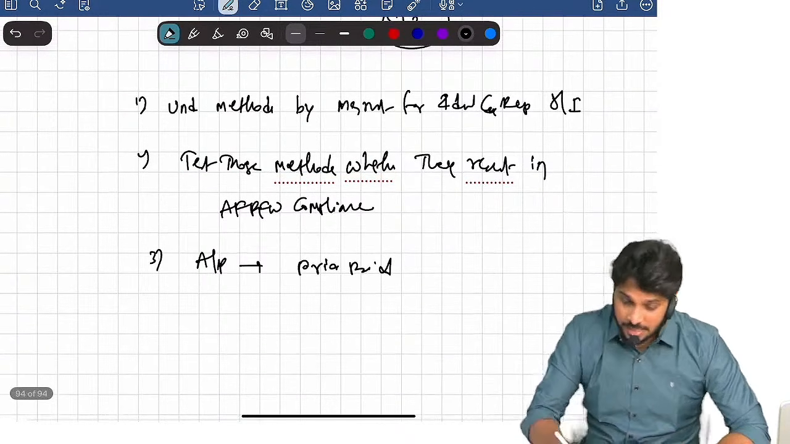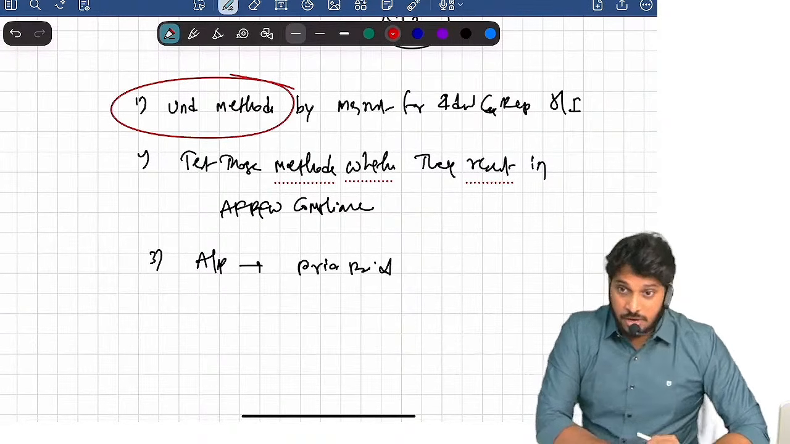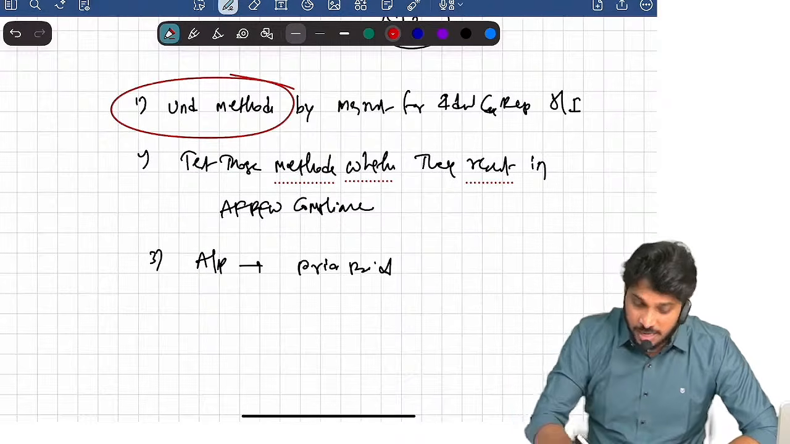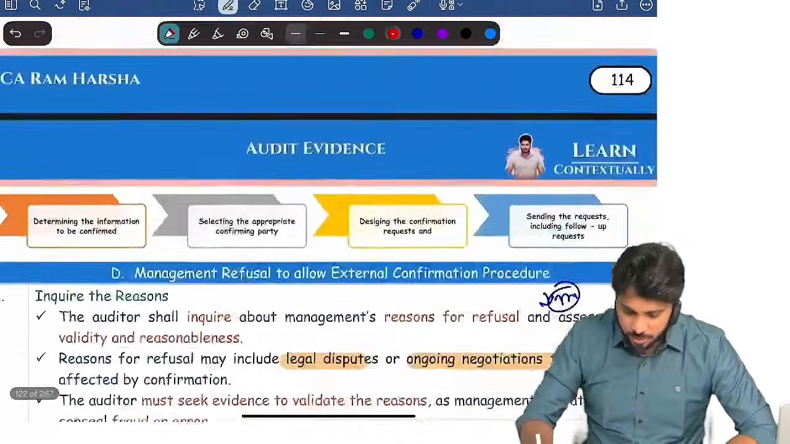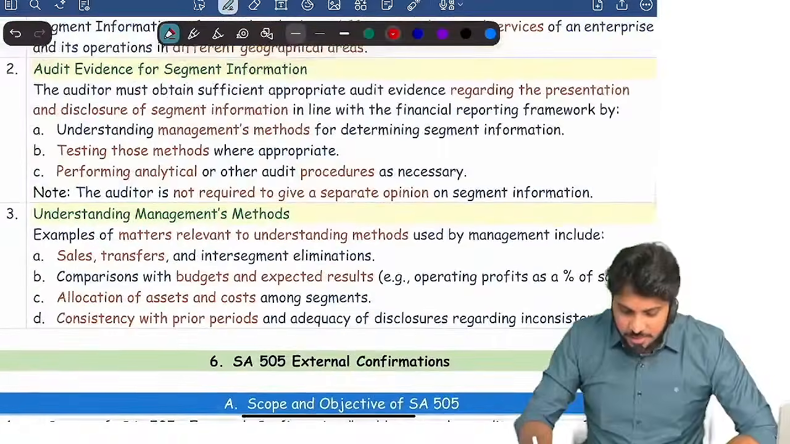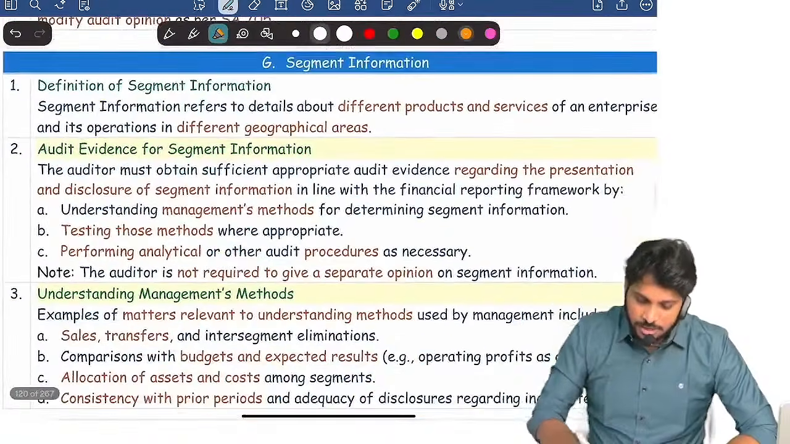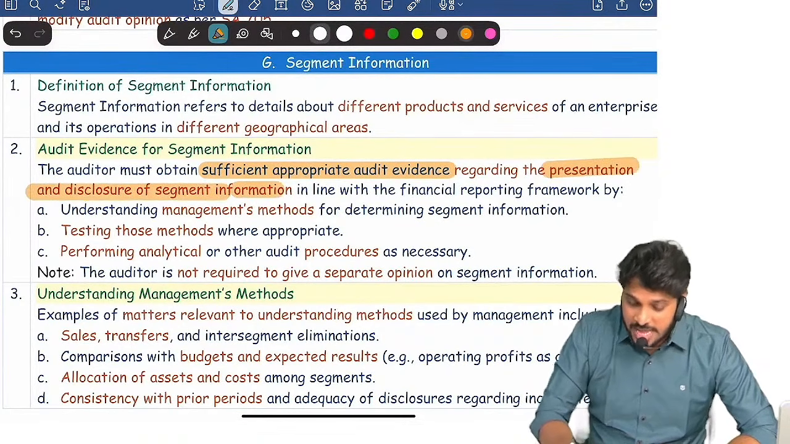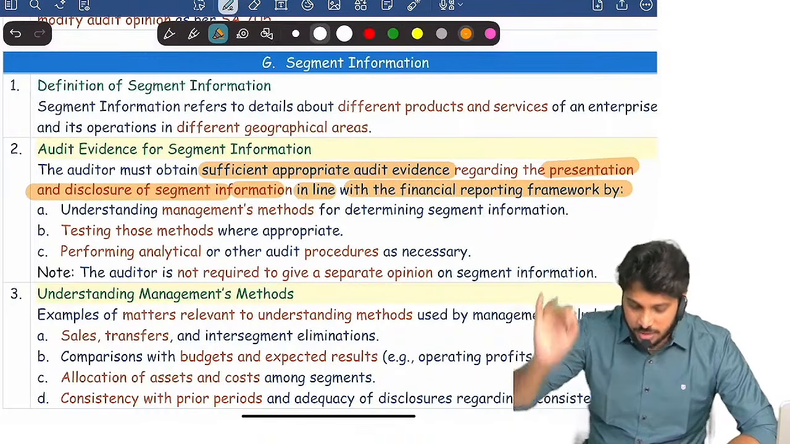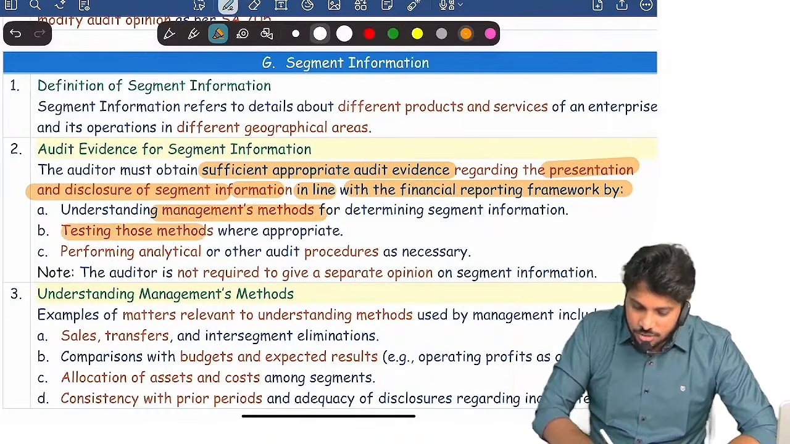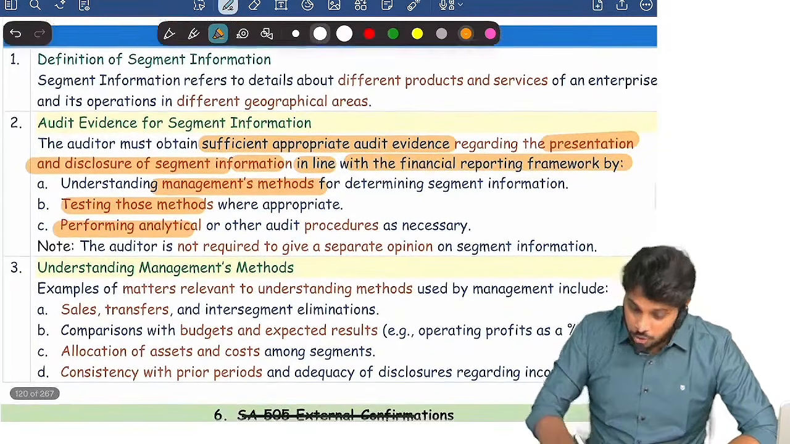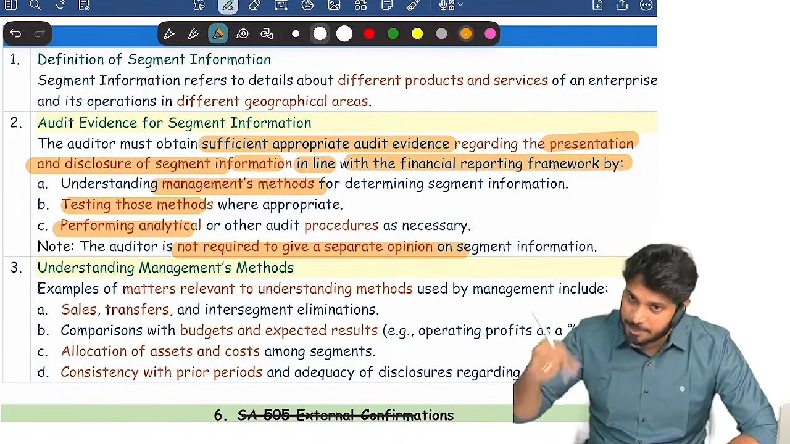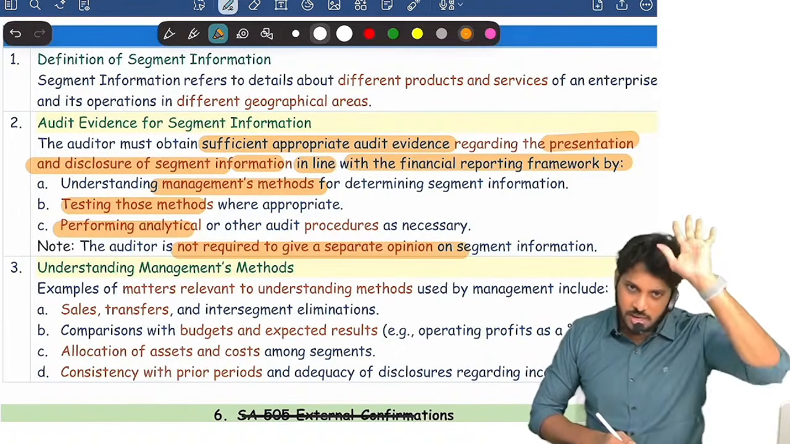Are you clear? Now, the standard also talks about one more element. When you are understanding the methods used by management, the auditor has to obtain sufficient appropriate evidence regarding presentation and disclosure of segment information. Is it in accordance with the applicable framework? Understand the methods of the management, test those methods, perform analytical procedures. You don't have to give any opinion. Just because you're doing this, there is no requirement to give an opinion separately on segments. You have to give an opinion on the overall financials only.